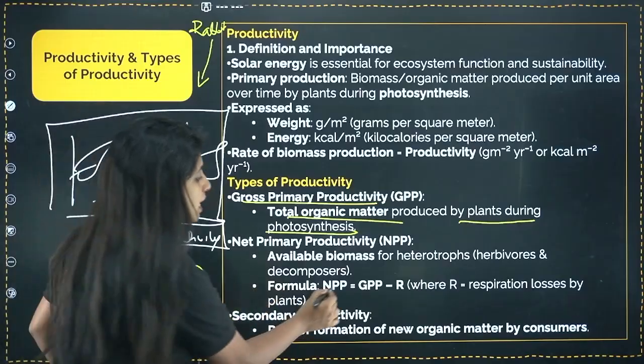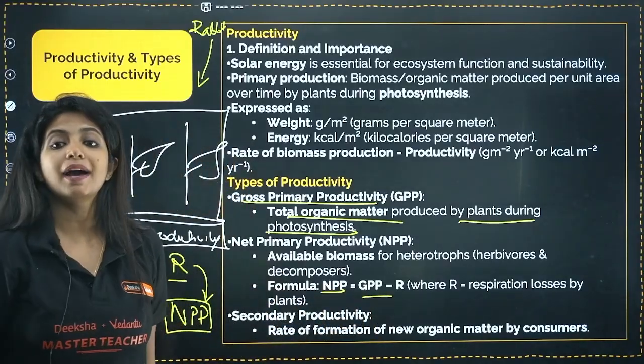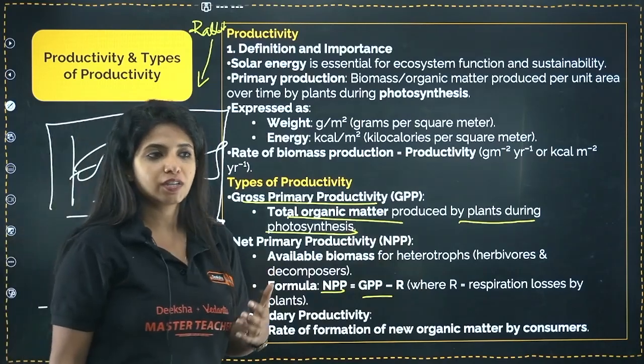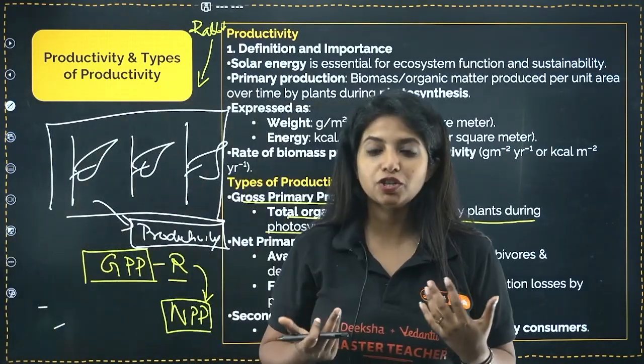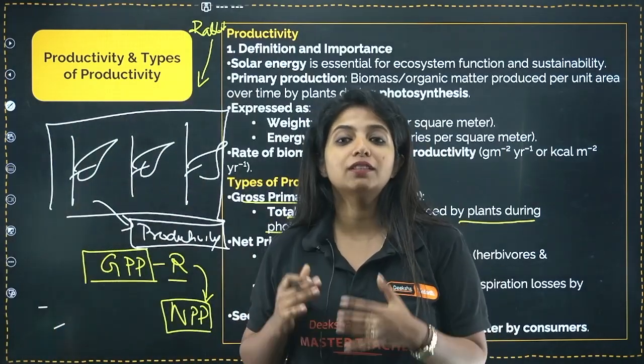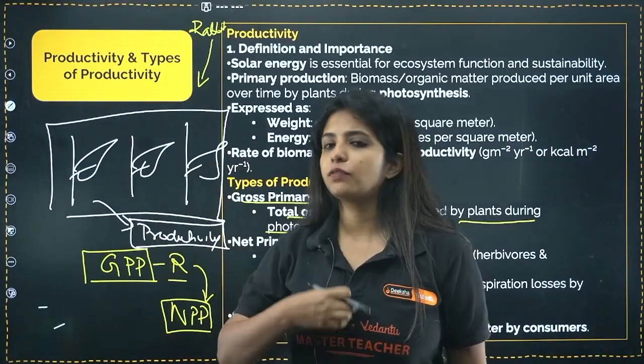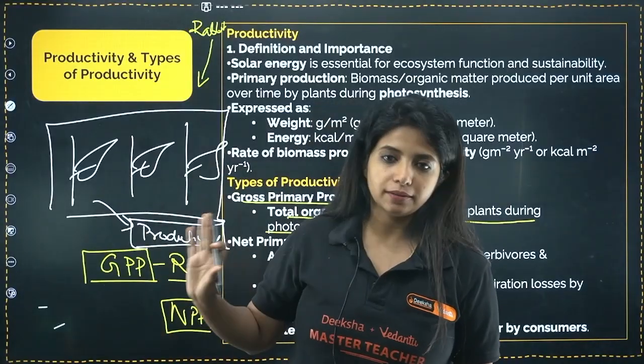So what is the formula for this? NPP is equal to GPP minus R, that is, gross primary productivity minus R. R is what? Respiratory losses. So it's not just the loss for respiration, it's the loss for each and everything that the plant utilizes this energy for. It can be for reproduction, it can be for any other activity out there.